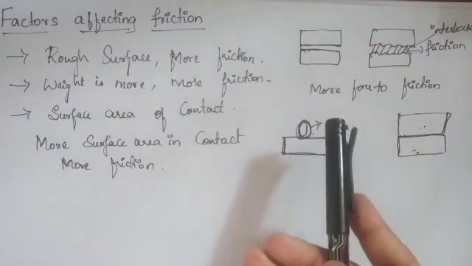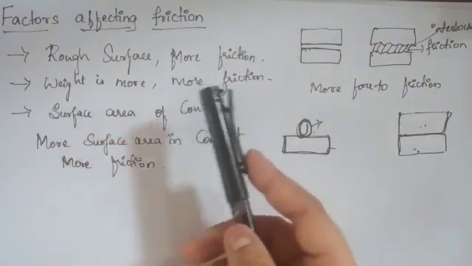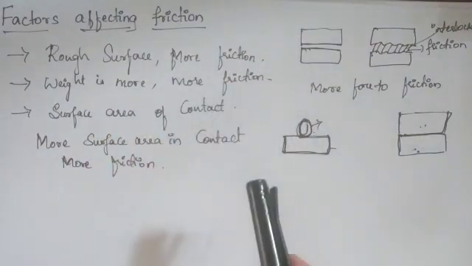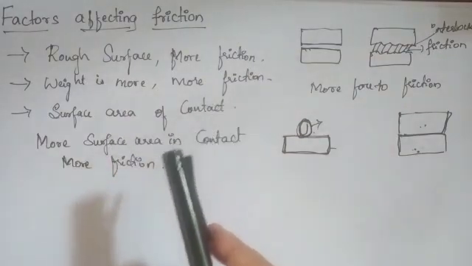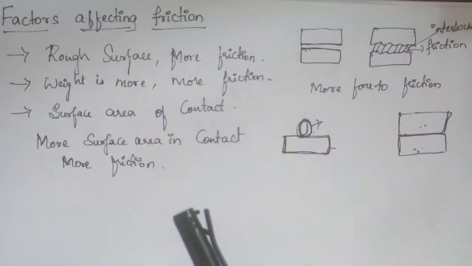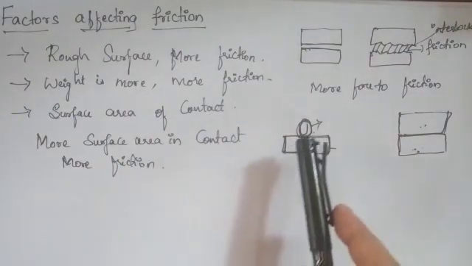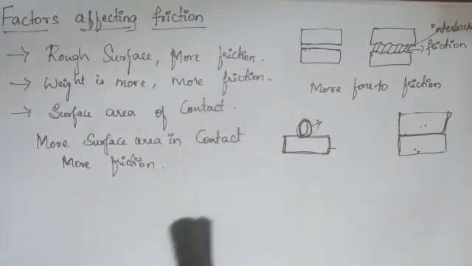If the weight is more, there is more friction on that object. And the last one is surface area of contact. Friction is a contact force between the two objects, so if there is more area in contact, there will be more friction, or else there will be less friction.